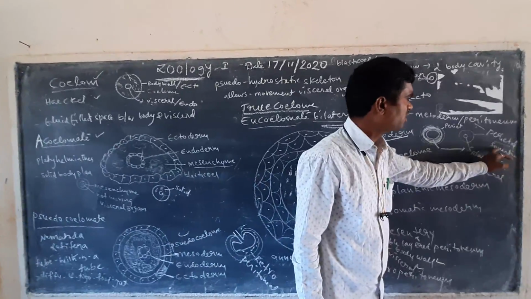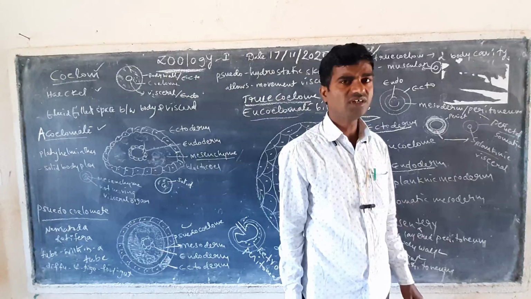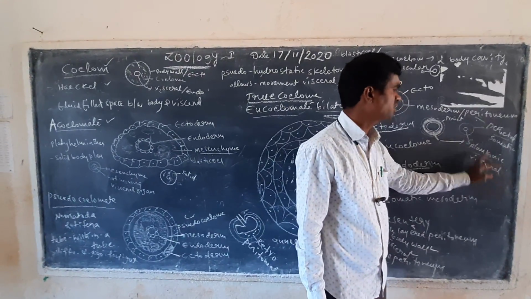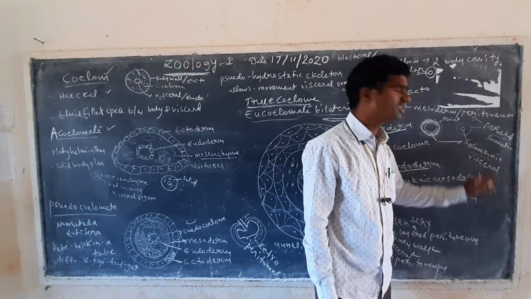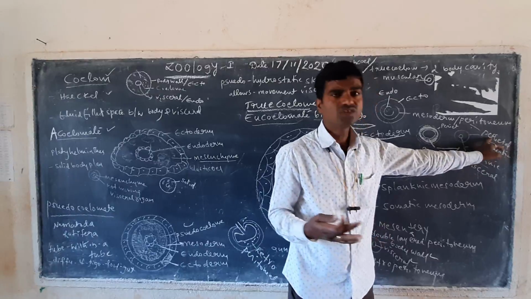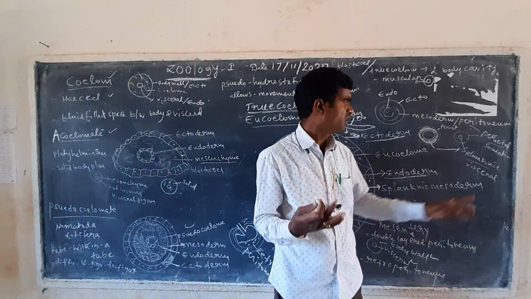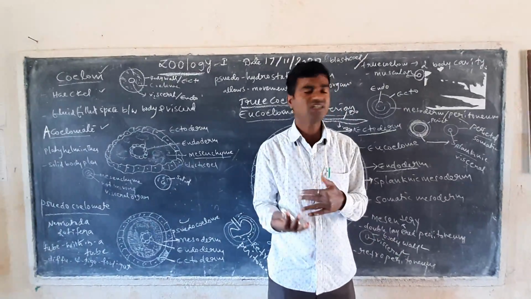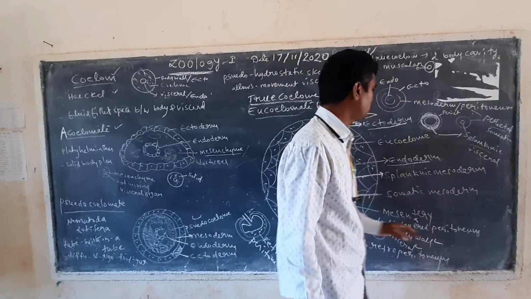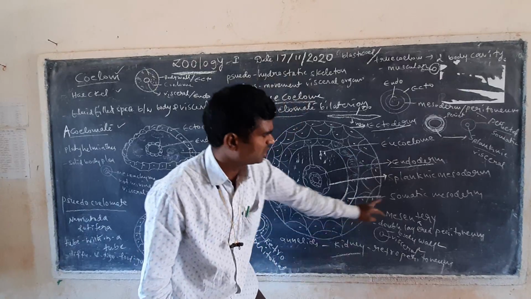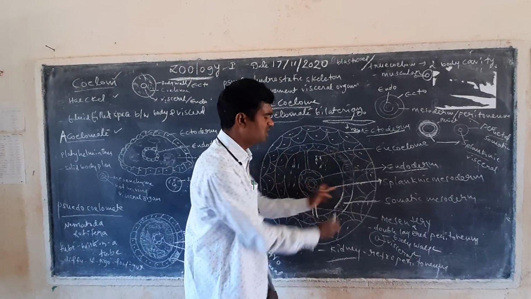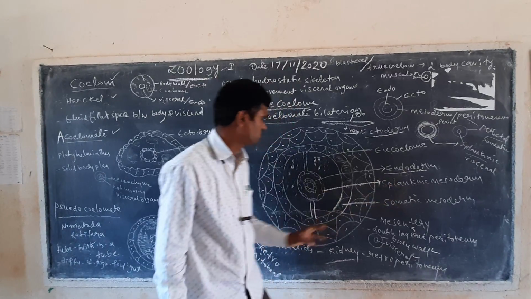The parietal layer we consider as the somatic layer, and on the internal side the visceral layers are forming. These visceral layers we consider as splanchnic layers. The external side is called the somatic layer, and the internal layer is called the visceral or splanchnic layer. So this is called the somatic mesodermal layer, and the inner side is called the splanchnic mesodermal layer.